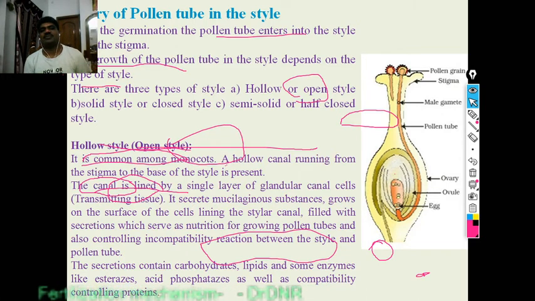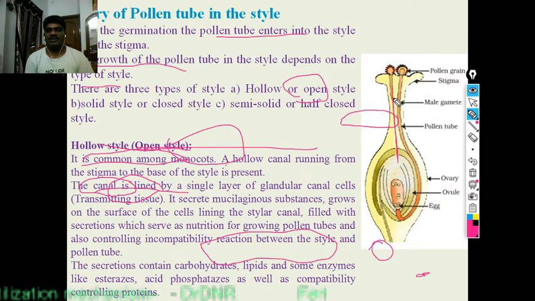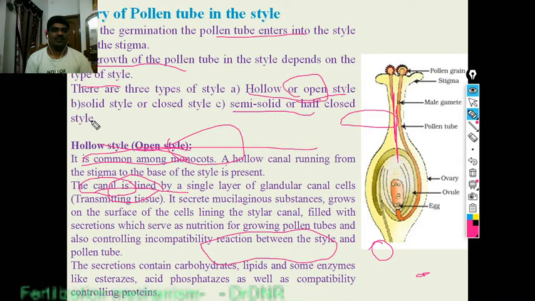There are three types of style: hollow or open style, solid style or closed style, and semi-solid or half closed. Three types are there. Mainly the majority are the hollow open type. Hollow and open style is common in monocots.